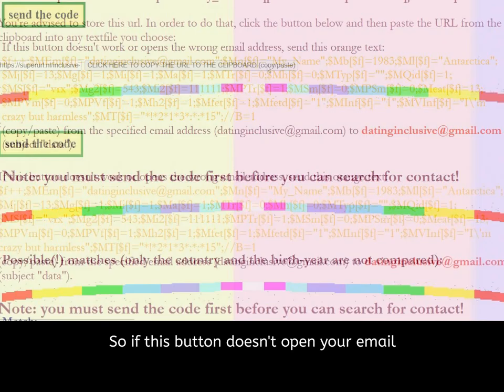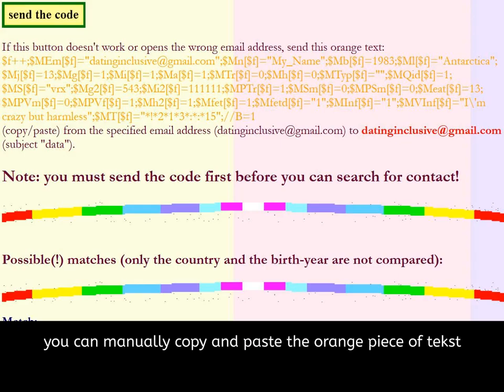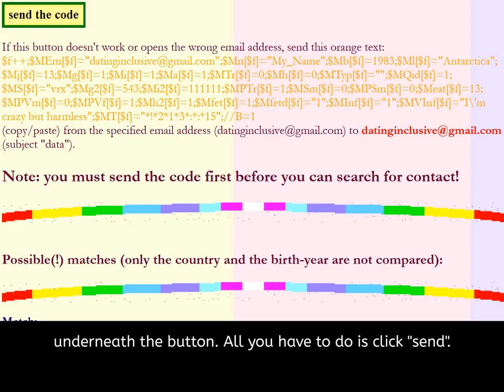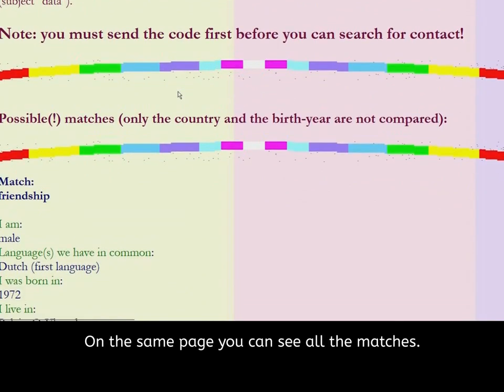So if this button doesn't open your email, or if your email is not the address entered on this website, you can manually copy and paste the orange piece of text underneath the button. All you have to do is click send. On the same page you can see all the matches.